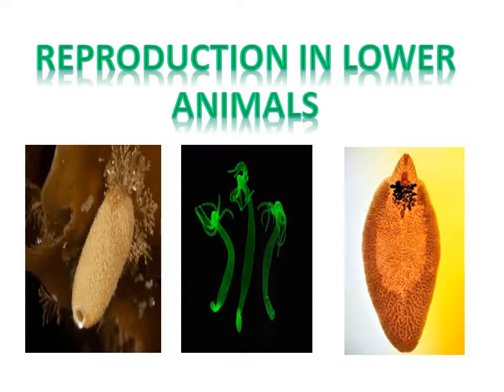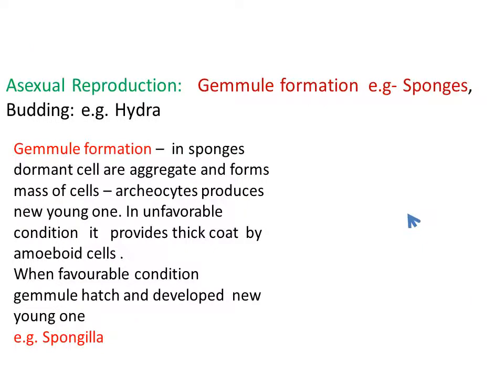Now our main topic is reproduction in lower animals. You can see some pictures of lower animals. First one is Scypha, then Hydra, liver fluke, etc. In these animals, mostly reproduction takes place by the asexual method.